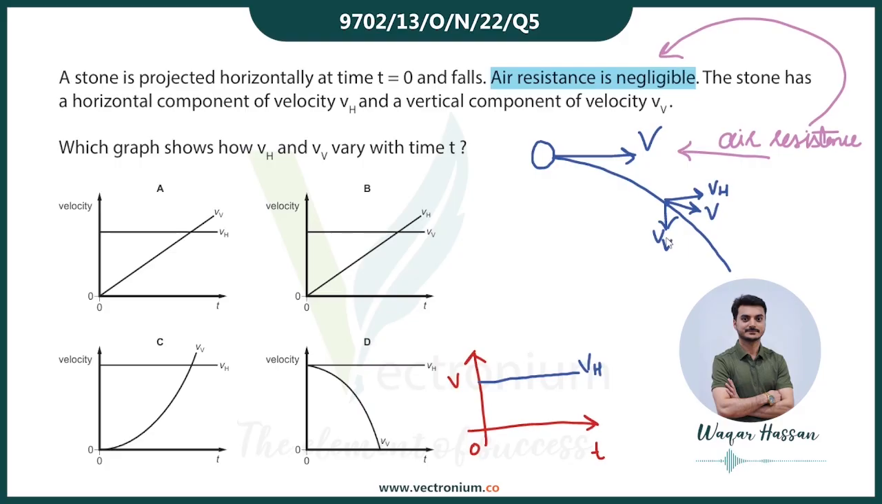Okay, so now we will analyze the vertical component of velocity, right? Vertical direction में stone पर एक force act करेगी which is the force of gravity. And because of the force of gravity, the stone will accelerate with the gravitational acceleration.